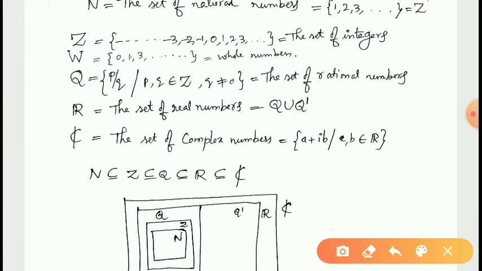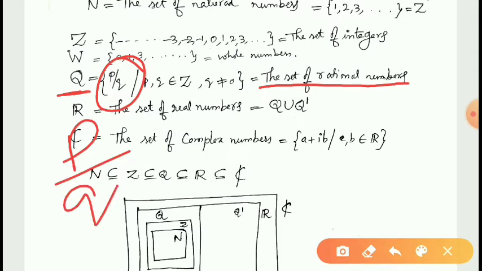And then Q, the set of rational numbers, is denoted by Q and is defined as the numbers which can be expressed in the form of p by q, wherever p, q are integers.